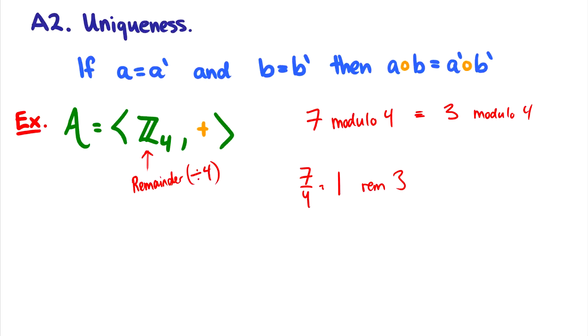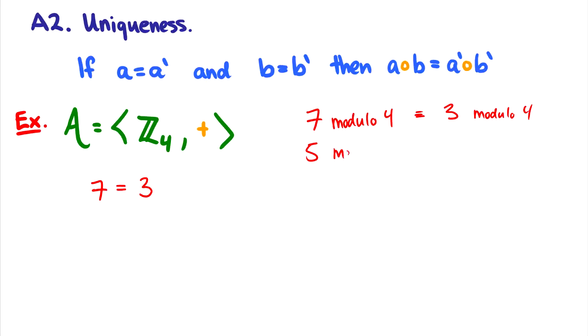So I know this is kind of math coming out of nowhere, but it's a good example here. So, for instance, I know 7 essentially is equivalent to 3. So I can say, okay, so 7 is equal to 3. And as another example, let's say if I take 5 modulo 4, this is equivalent to, well, 5 divided by 4 is going to be 1 remainder 1. So this is equivalent to 1 modulo 4. So as 7 equals 3, 5 equals 1.